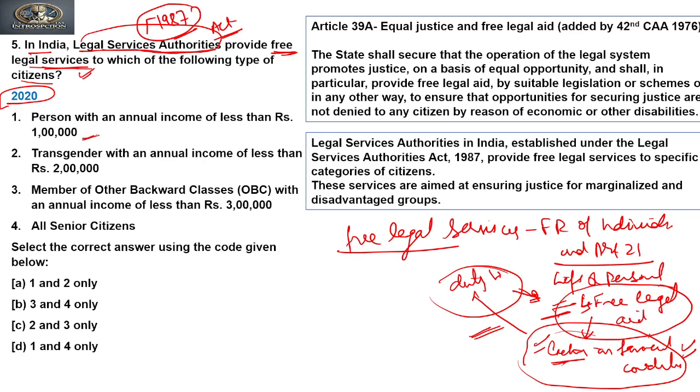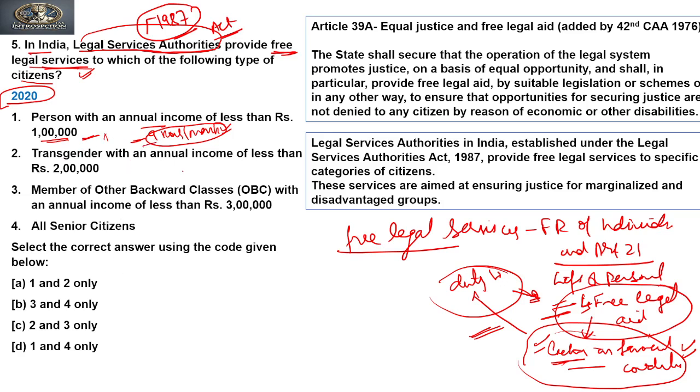Now this is factual, so we cannot call it incorrect, but we cannot make it correct either, because it is about financial conditions and annual income of 1 lakh, which is somewhere less than 9,000 per month, so it may be included, right? So for the time being we cannot mark it incorrect, so let's see what other options we have.